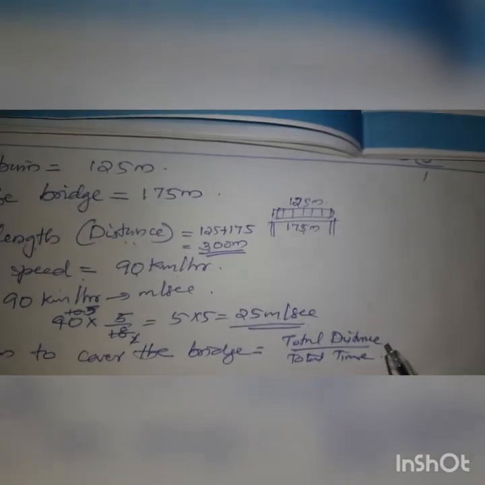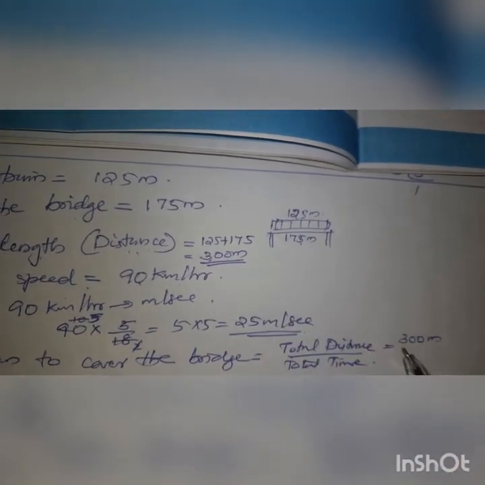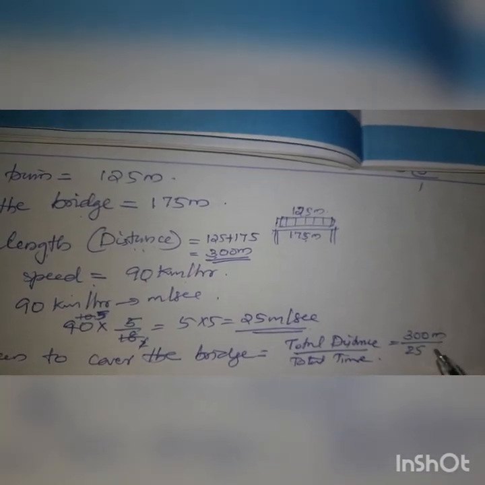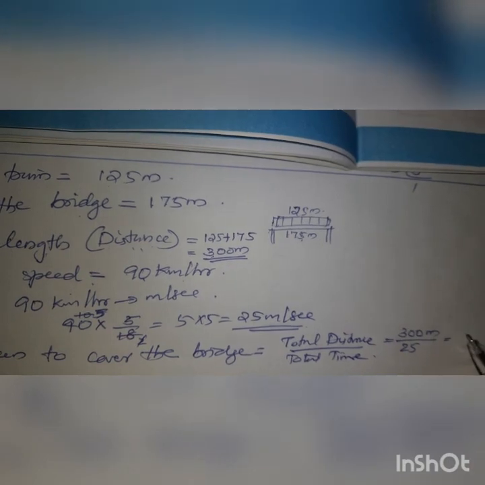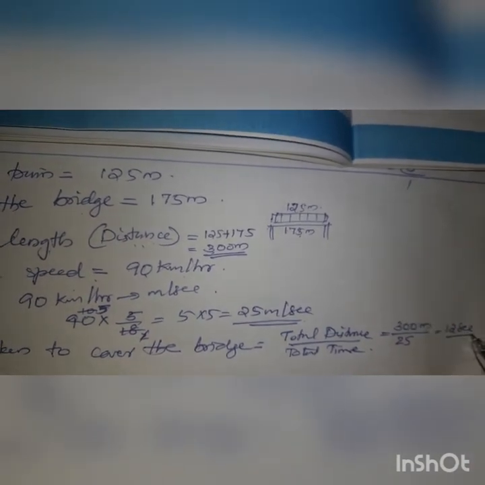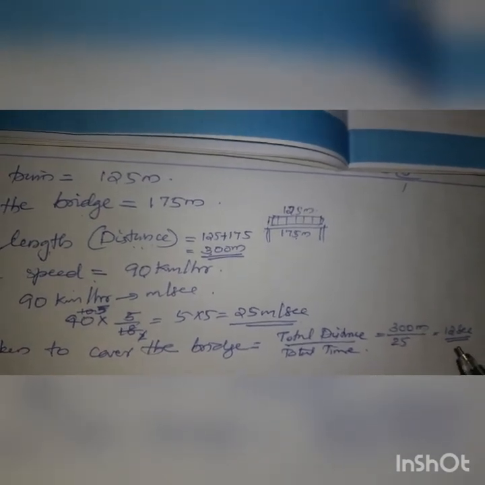Total distance is 300 meters, and the speed is 25 meter per second. So how much are you getting as the answer? You are getting 12 seconds. So in 12 seconds the train will cover the bridge.